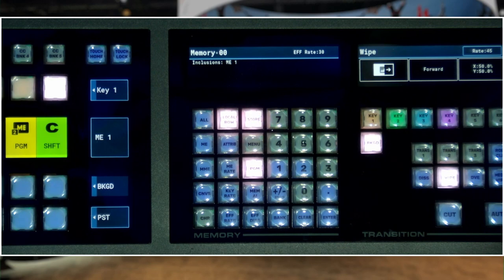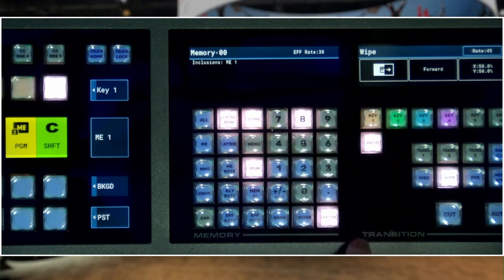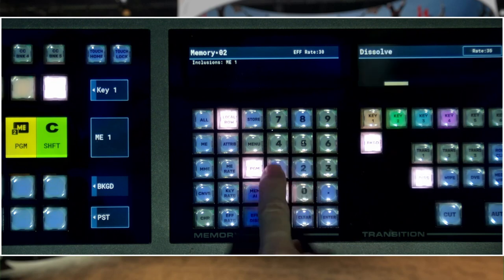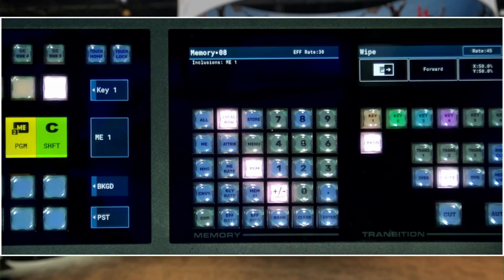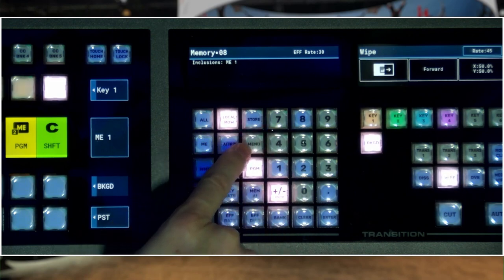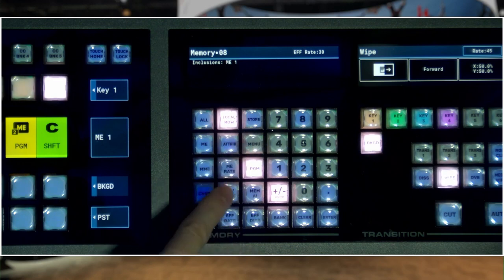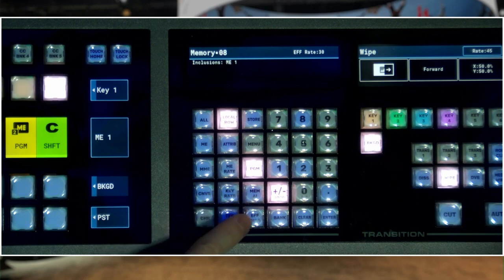So the way the memory module works is if it's lit up, I am now storing a memory, and when it's unlit, it is in the recall memory mode, thus recalling a memory. There's a menu button, which currently is not being used. Then what we've got is the program, memory AI, and effects dissolve modes.